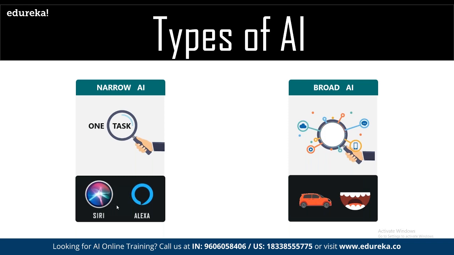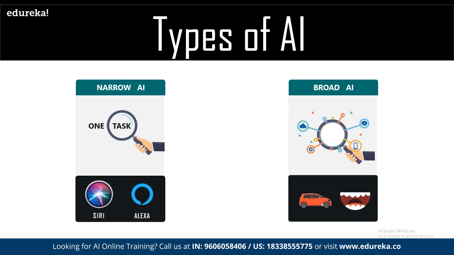For example, we have voice-based systems. They only have a single task of responding back to the customers based on the voice input. There is nothing else, right? But when we talk about broad AI, then there are multiple data pointers that may be coming in and they have to process everything. For example, we talk about autonomous driving.